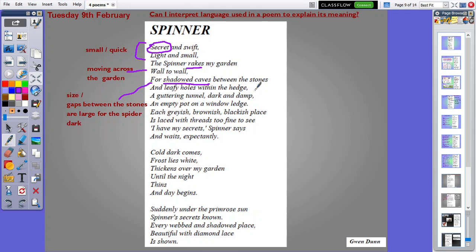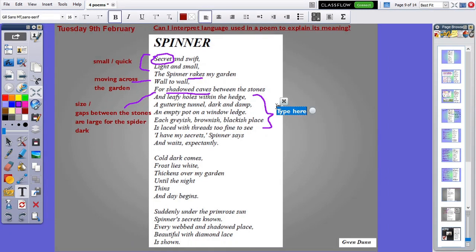Leafy holes within the hedge, a guttering tunnel, dark and damp, an empty pot on a window ledge. So all of this here is some great, powerful description describing the places where the spider makes a web, where it chooses to live.